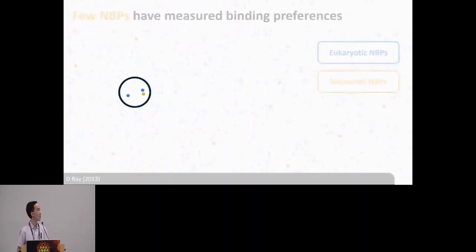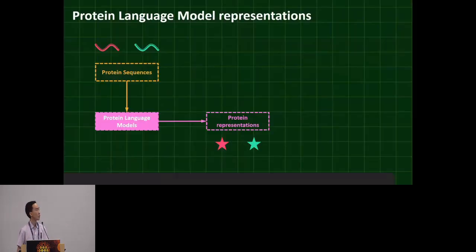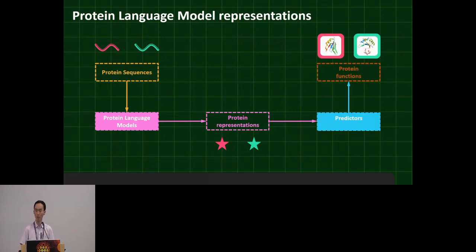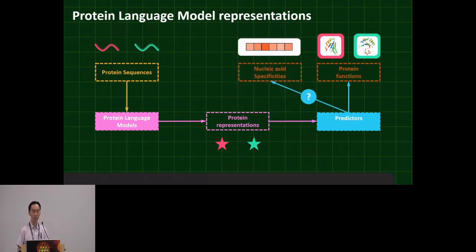However, out of all proteins, only a tiny fraction of them have any measurements. Therefore, we need a method to assign binding preferences to the unmeasured ones. Protein language models could generate protein representations based on sequences. These representations have been proven useful to predict protein functions. However, their use in predicting binding preferences of proteins is unknown.